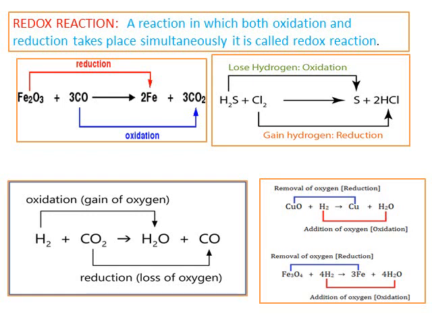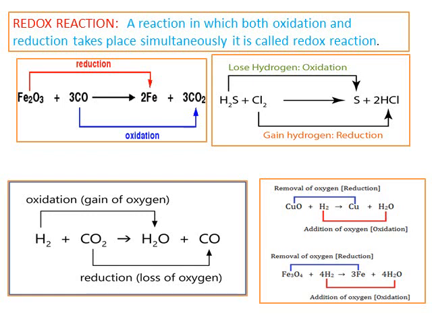So what is the definition for this? A reaction in which both oxidation and reduction takes place simultaneously is called redox reaction. So this is a very important definition. Oxidation and reduction should take place simultaneously. What do you mean by simultaneously? At the same time. Okay, then it is called redox reaction. So a few examples are being given here where you can see and learn very clearly.